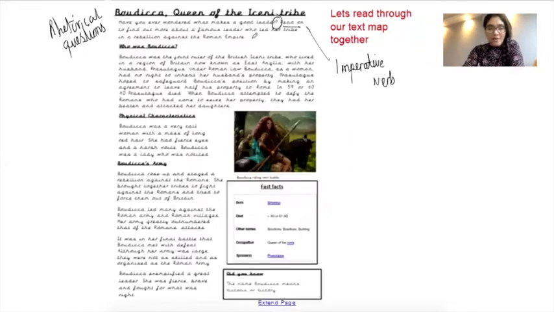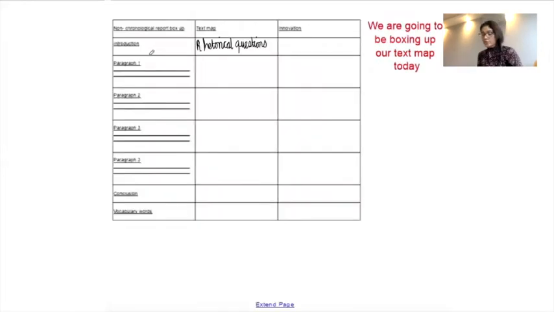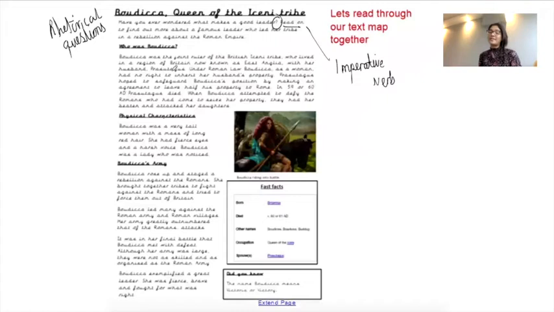Now, paragraph 1 says here, who was Boudica? So what you would write here in the space where it says paragraph 1 is the actual subheading, which would be who was Boudica. Don't forget your question mark. Now, what features can you see in that paragraph? Have a read of it. It is just the paragraph that's underneath the title or the heading, or the subheading, even better, who was Boudica. Find features that you would write in your text map. Off you go.